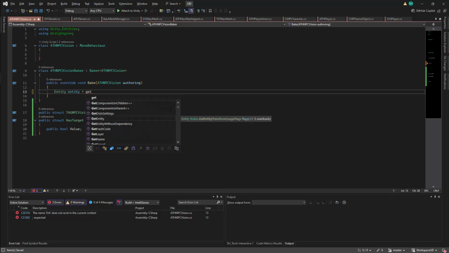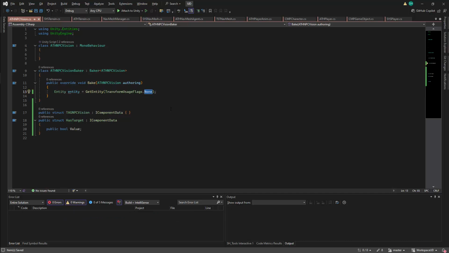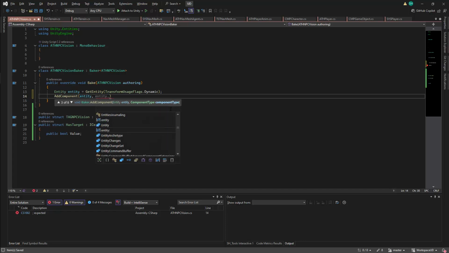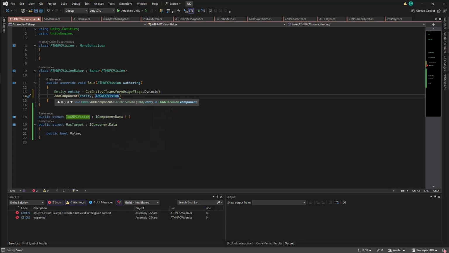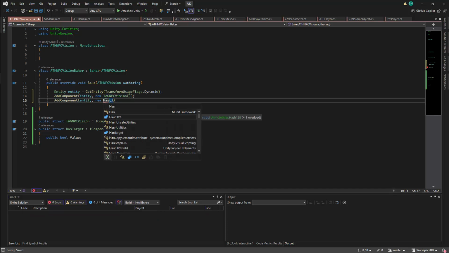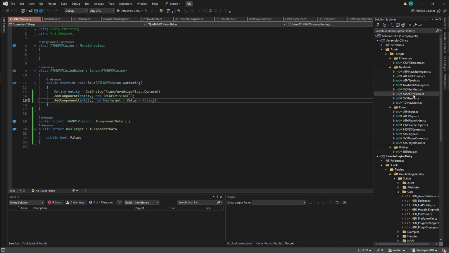I'll use the getEntity method, and I'll set the transform usage flags to be dynamic, although we are unlikely to use the transform on this at the moment. I'll add the components using the addComponent method. The first argument will be the entity. I can then add the tag NPC vision component to this. I can then duplicate the addComponent function, and here the second argument will be specifying my hasTarget component. By default, I'll give hasTarget a value of false. That will attach my components to the entity, and I can now use these within the system.